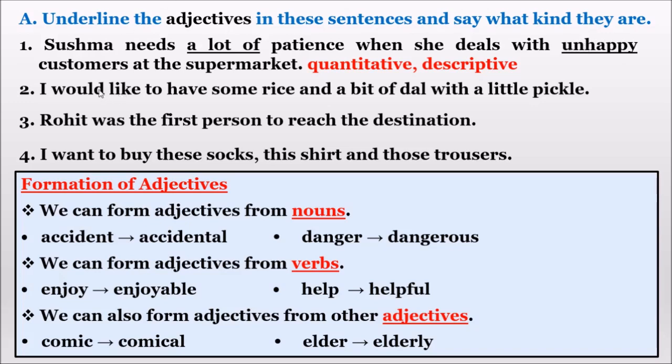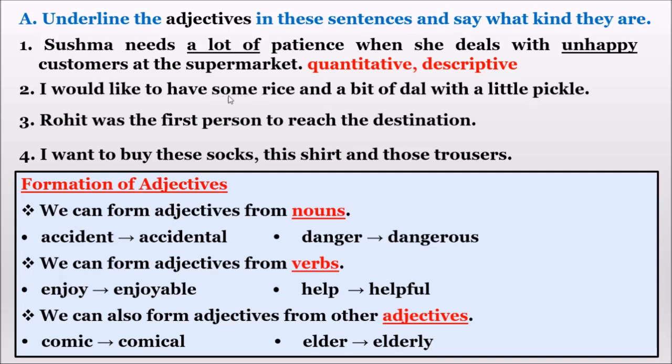Second one, I would like to have some rice and a bit of dal with a little pickle. So what are the adjectives in this? Underline S-O-M-E, some, children. Some means the amount.